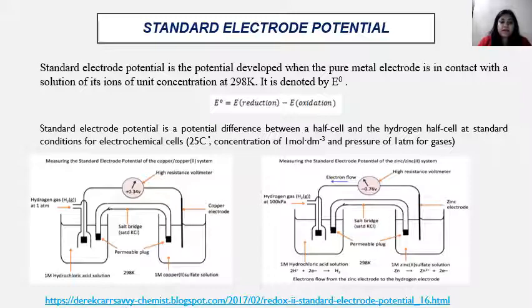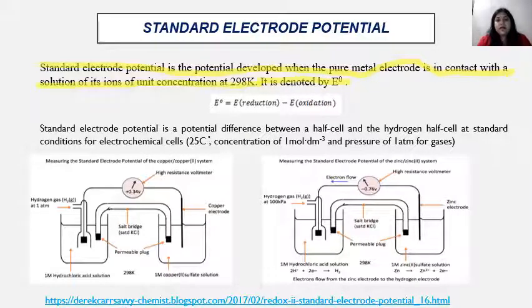Like here, the standard electrode potential is the potential developed when the pure metal electrode is in contact with a solution of its ions of unit concentration at 298 Kelvin. It is denoted by E naught.